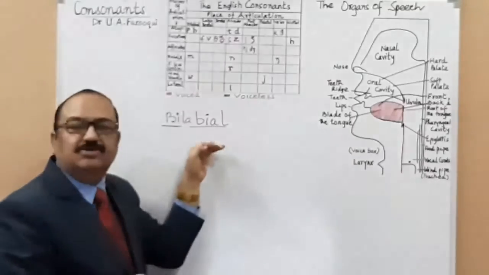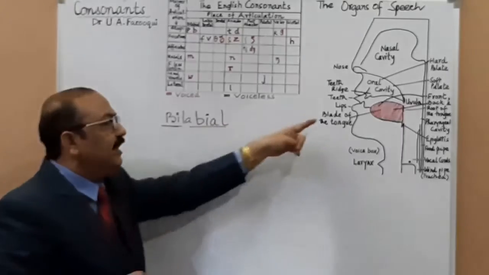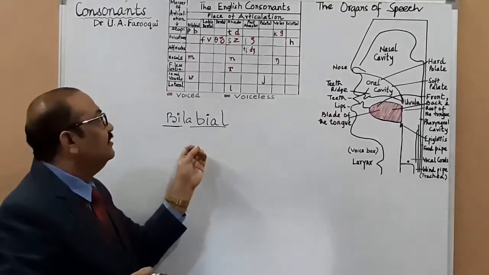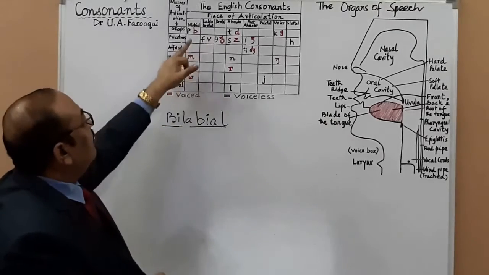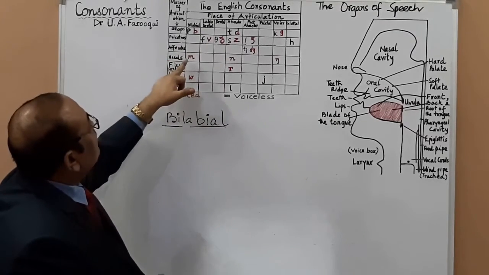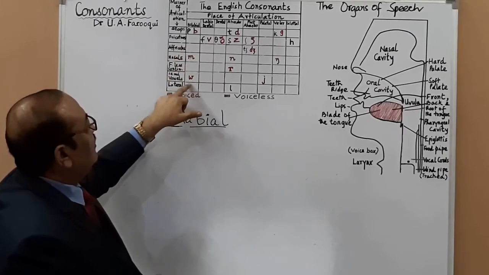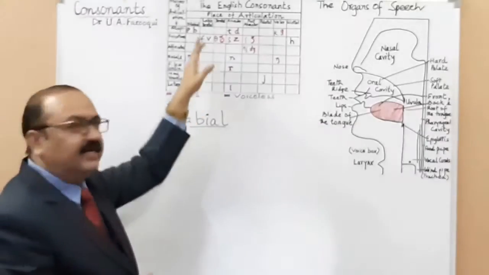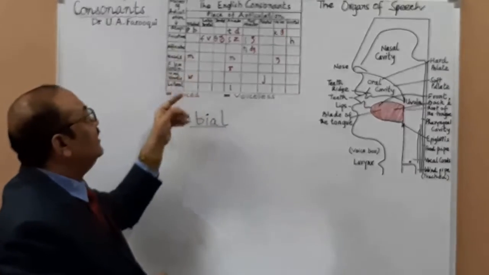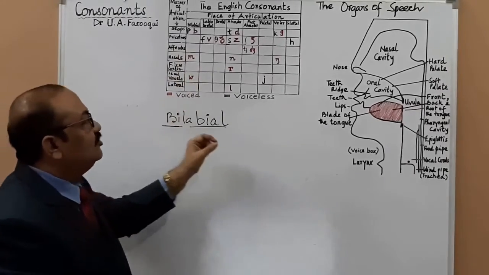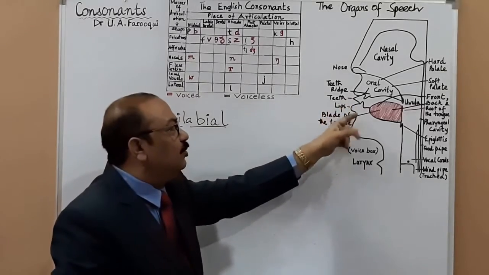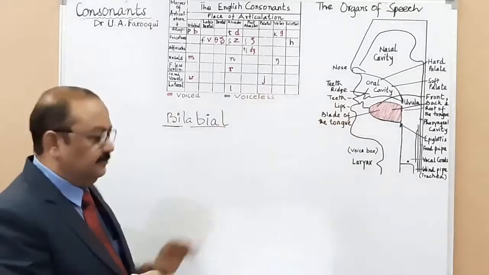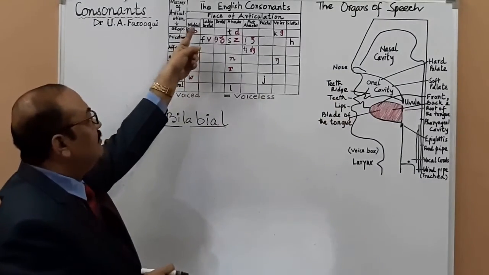In a bilabial consonant, both the lower and the upper lip come close and touch each other, for example in sounds like pa, ba, ma, and wa. In the production of bilabial sounds, your upper and lower lip come close together and touch each other. Right? You understand the first term, bilabial.